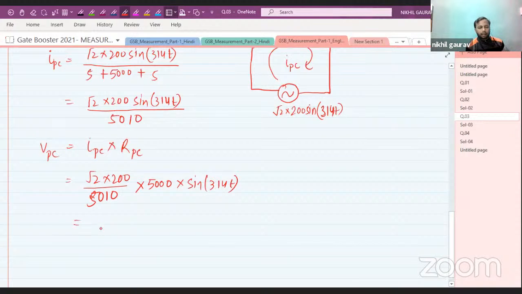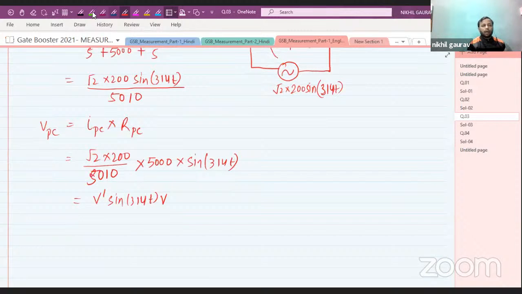Let me take it as V dash sine 314t volt. Now let us draw the waveform for this.